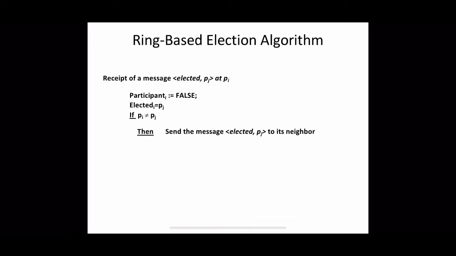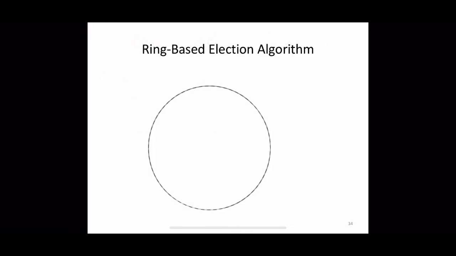That is, one cycle is over, so all others are informed about the election and all others set their elected I as the new coordinator. So the election procedure is over. So just discard the corresponding received message. Otherwise, just forward the corresponding message to the neighbors. Now let us see an example for this election algorithm.